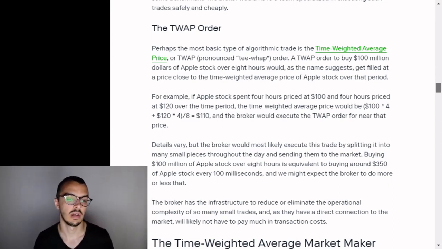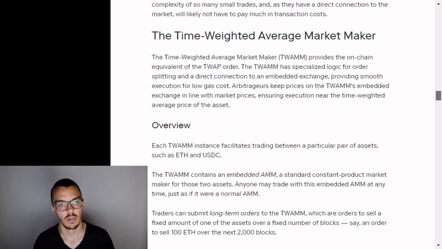Buying $100 million of Apple stock over 8 hours is equivalent to buying $350 of Apple stock every 100 milliseconds, and we might expect the broker to do more or less that. The broker has the infrastructure to reduce or eliminate the operational complexity of so many small trades, and as they have a direct connection to the market, will likely not have to pay much in transaction costs. The time-weighted average market maker.